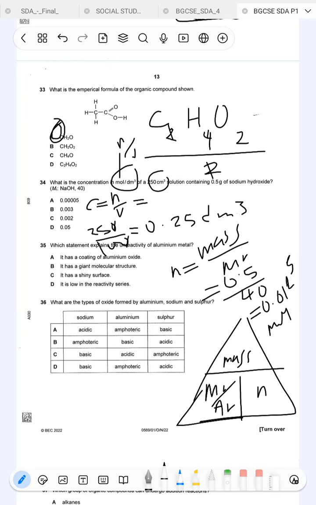Let's go back to this. We found N here, 0.0125, divided by our volume, 0.25, and the answer is going to be 0.05, which is D.